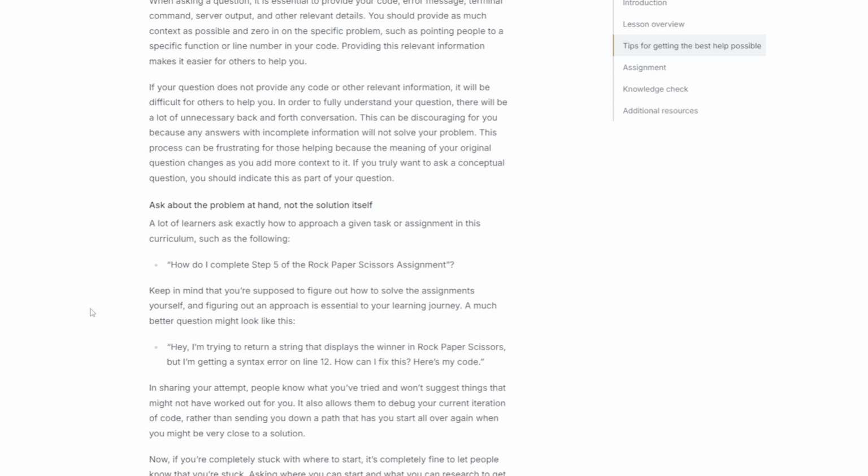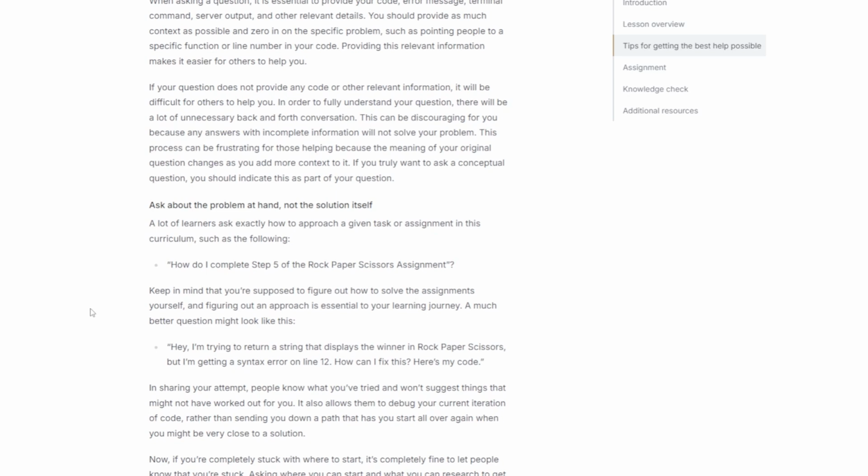A lot of learners ask exactly how to approach a given task or assignment in this curriculum, such as the below. How do I complete step 5 of the rock, paper, scissors assignment? Keep in mind that you're actually supposed to figure out how to solve the assignments yourself, and figuring out an approach is essential to your learning journey. A much better question might look like this. Hey, I'm trying to return a string that displays the winner in rock, paper, scissors, but I'm getting a syntax error on line 12. How can I fix this?